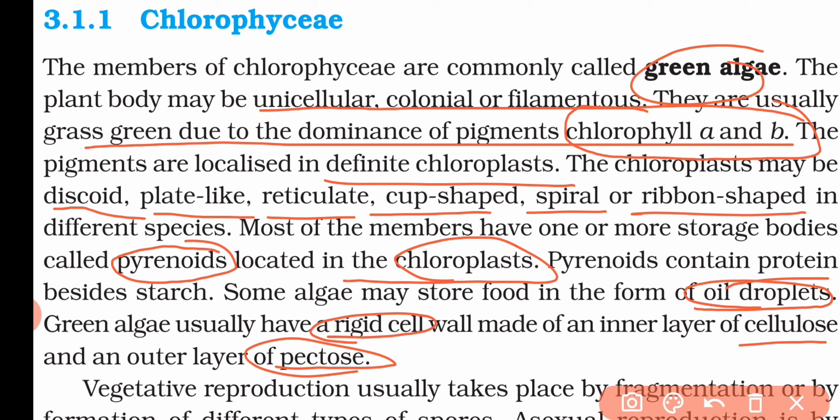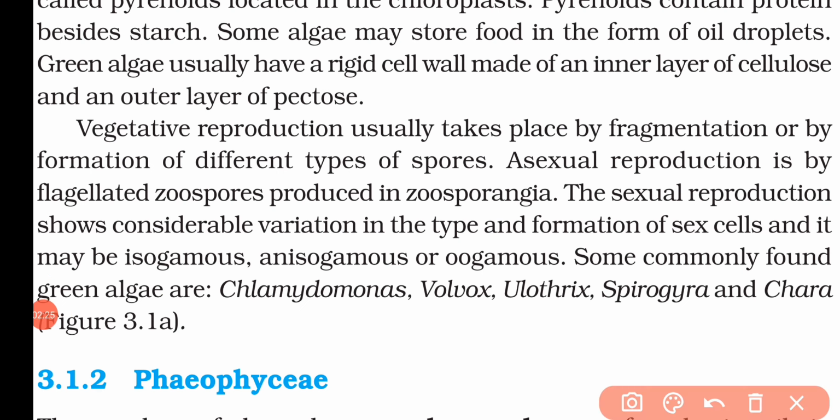Now in chlorophyceae, the vegetative reproduction usually takes place by fragmentation or by the formation of different types of spores. So for vegetative reproduction they use fragmentation or different types of spores, and asexual reproduction is by the flagellated zoospore which is produced in zoosporangia. So asexual reproduction is basically done by zoospore, which is a motile structure, and the zoospores are produced in a special structure that we call the zoosporangia.